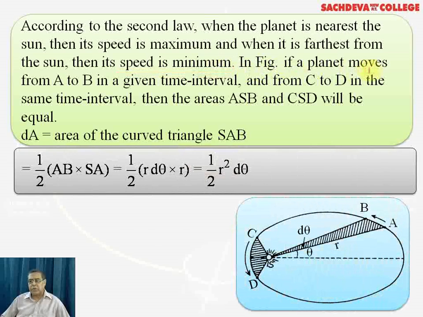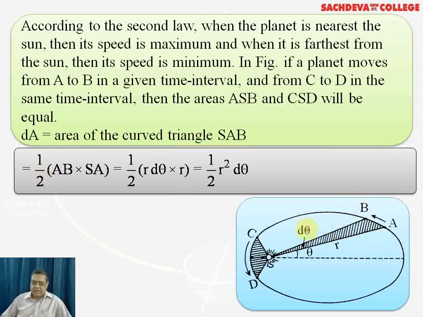In the figure, it is shown that if a planet moves from A to B in a given time interval and from C to D in the same time interval, then areas ASB and CSD will be equal. dA is a small area, that is the area of the curved triangle SAB, and the angle between BS and SA is given as d theta.